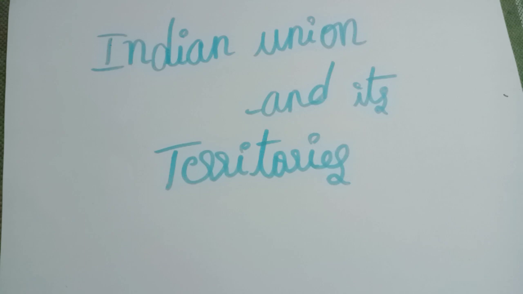Amendment to the first and fourth schedule: any law which contains provisions under Article 2 or Article 3 shall contain provisions for the amendment of the first schedule, that deals with names of states and their territorial jurisdiction, and the fourth schedule, which deals with allocation of seats in the Rajya Sabha to states and UTs, which may be necessary to give effect to the provisions of the law.